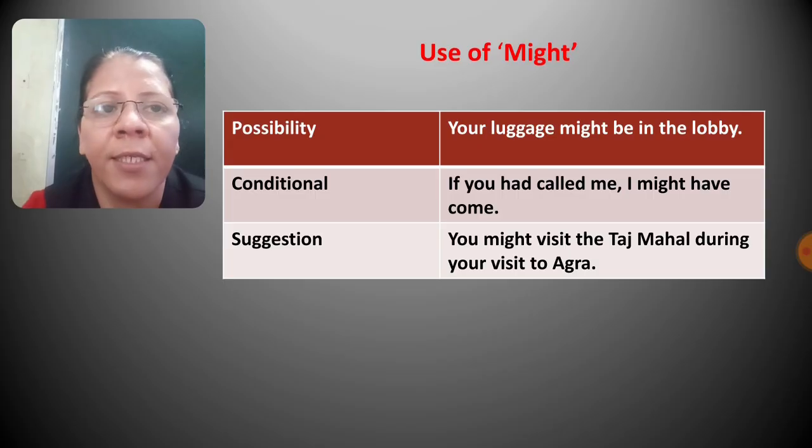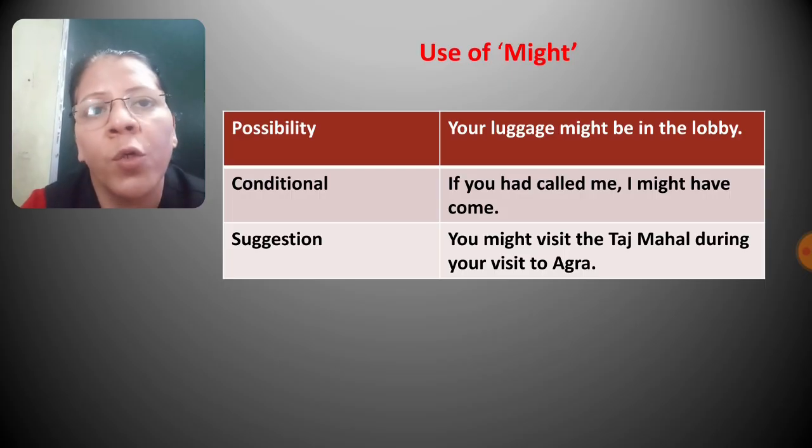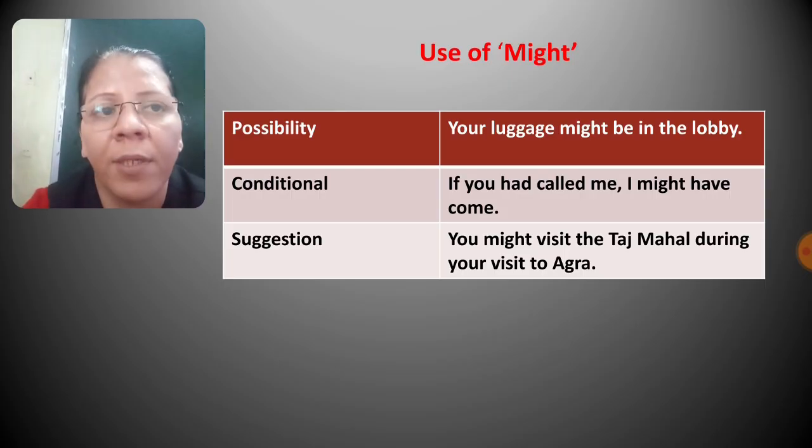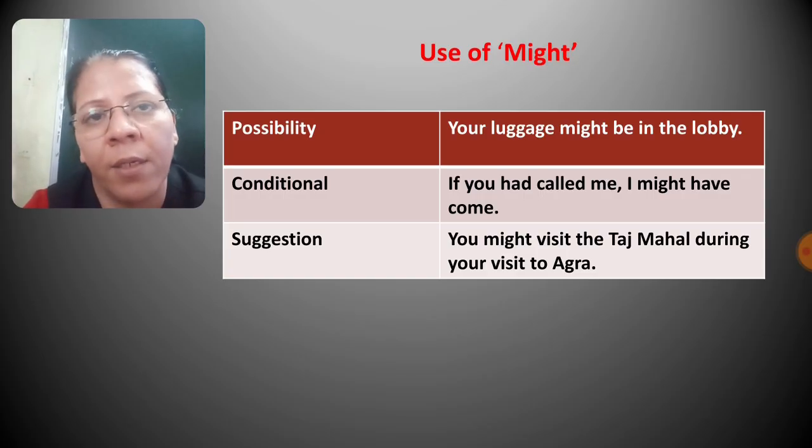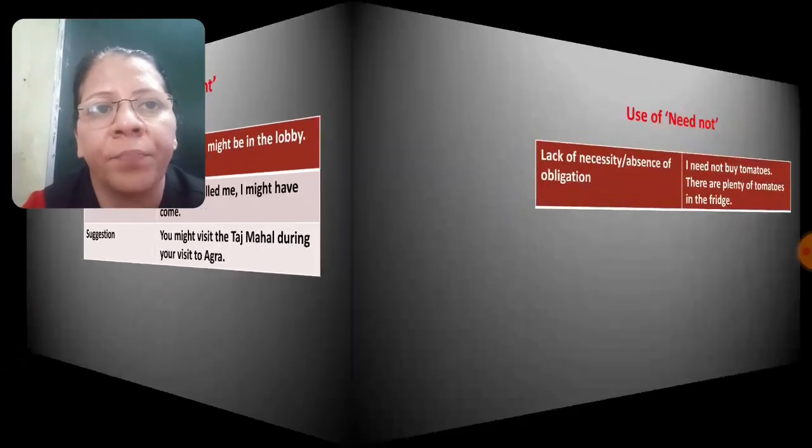Next is suggestion. For example, you might visit the Taj Mahal during your visit to Agra. So here you are suggesting to your friend or any relative that whenever you visit Agra, you might visit the Taj Mahal. So to give suggestion also we use might.